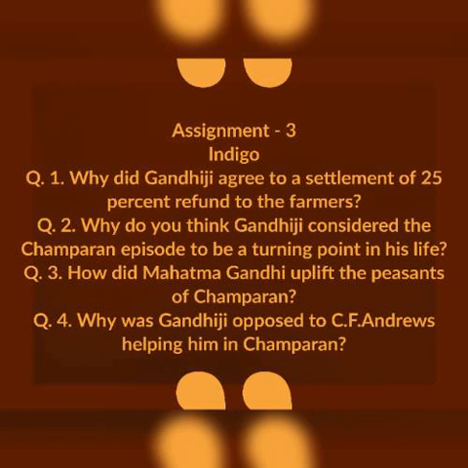And then question number 4. Why was Gandhiji opposed to C.F. Andrews helping him in Champaran? Actually, Gandhiji was opposed to C.F. Andrews helping in Champaran because he felt that taking an Englishman's help would show their weakness of heart. He wanted all the people to be self-reliant and not take anyone's support. That's why he taught a great lesson of self-reliance. So in this way, now assignment number 3 is also over. I hope all the points discussed in this assignment number 3 are clear to all of you.